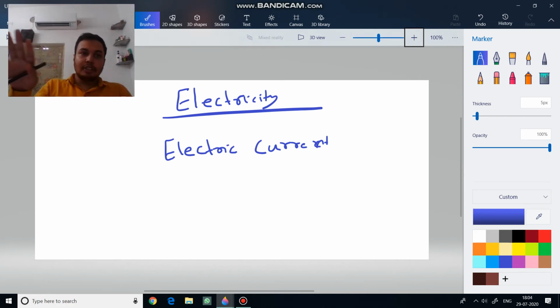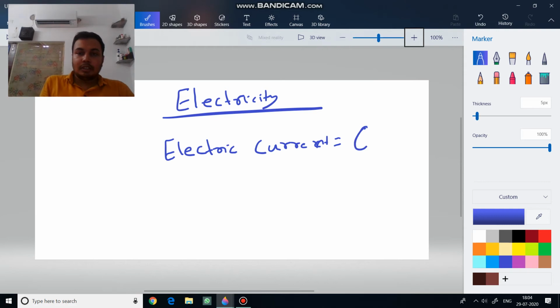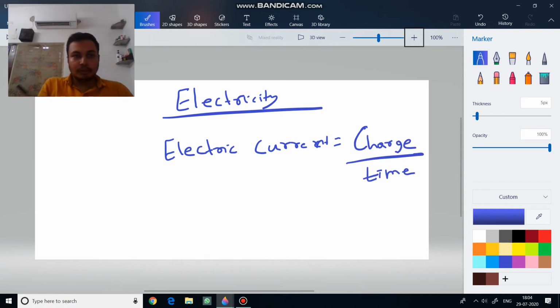So electric current is nothing but movement of electric charge across the conductor, and it is defined as the rate of movement of charge, means the amount of charge that flows per unit time, charge per time. This is what we call electric current.